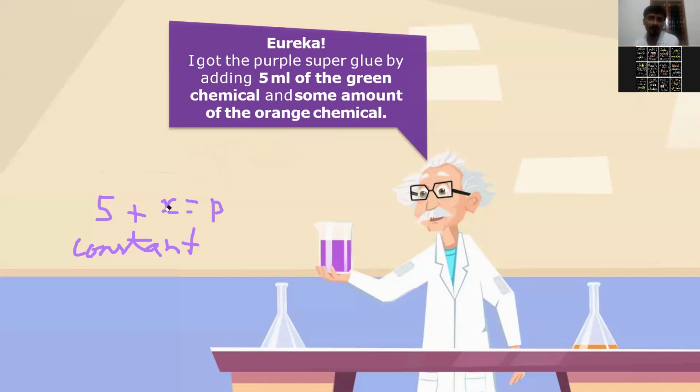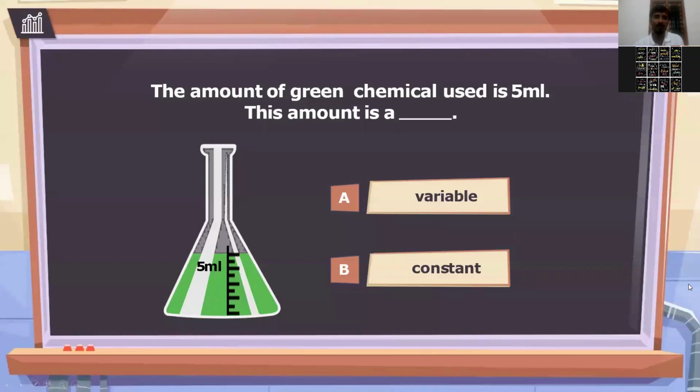Okay, so let me check. It is on phone recording. Yes, fine. Okay, so now let me ask you one question. Okay, okay. Now here there's a one question for you. Can you read it? Okay, let me read and ask you. The amount of green chemical used is 5 ml, right or not? Yes or no? It was 5 ml. Correct. So this amount is like variable or constant? Yes. Constant. Yes, very good.